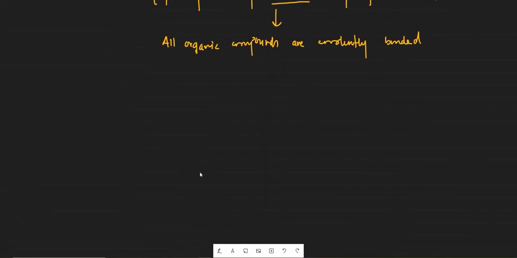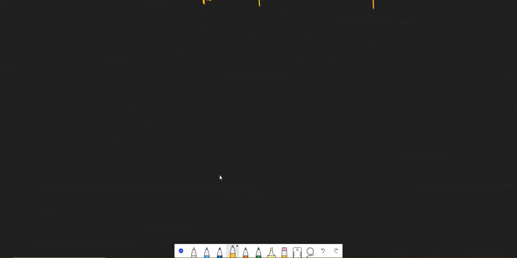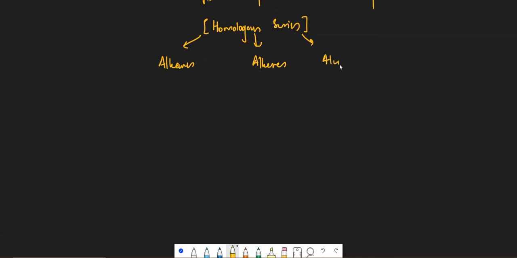Now the thing is that all organic compounds are divided into different groups, and these groups are called homologous series. The series that we are going to study in O Levels chemistry are alkanes, alkenes, alcohols, and carboxylic acids. Mainly, we are going to study these four groups of compounds, okay?